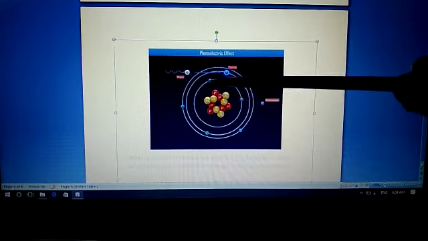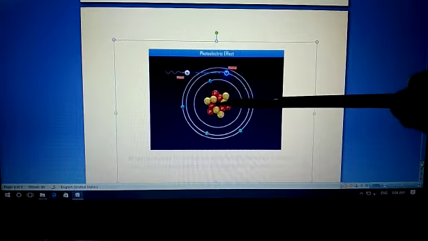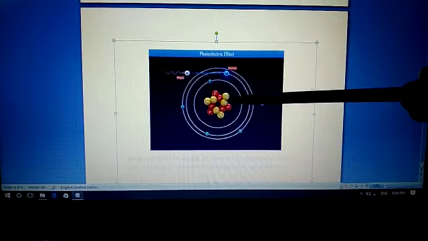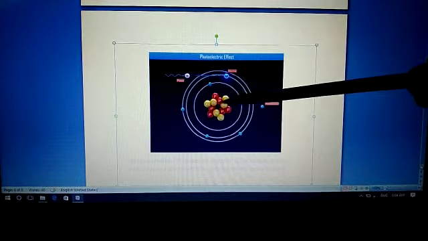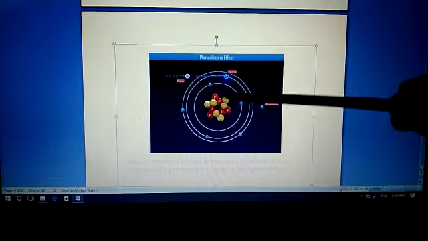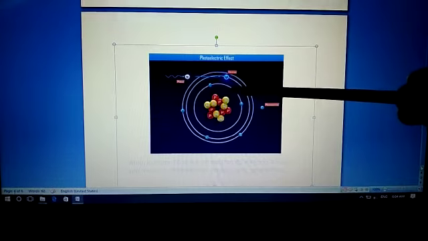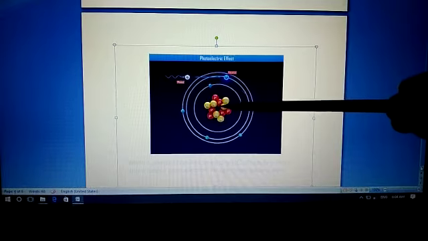The particles present inside the nucleus are proton and neutron. The charge on a proton is positive and the neutron is a neutral particle. These two particles, proton and neutron, are present inside the nucleus, and the electron, which has negative charge, revolves around the nucleus. As the charge on the nucleus, meaning the protons, is opposite to the charge on the electron, these electrons are under the binding force of the nucleus.